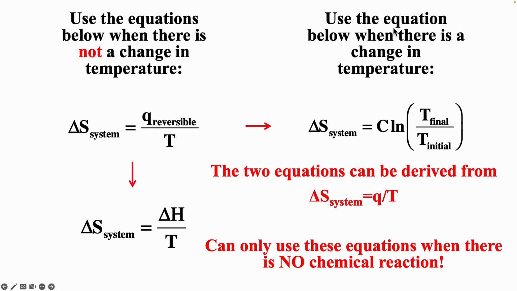And if there is a change in temperature, we want to calculate delta S of the system due to a transfer of heat, we have to use this equation here. Now, both of these equations were derived from delta S system equals Q over T. And again, please remember, you can only use these equations if there's no chemical reaction, if there's no breaking and forming of chemical bonds. Now the C here corresponds to the heat capacity.